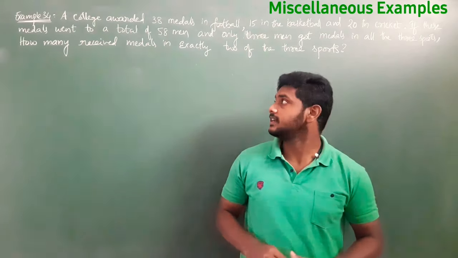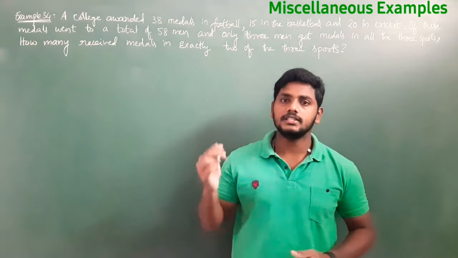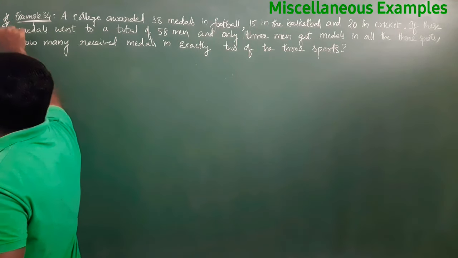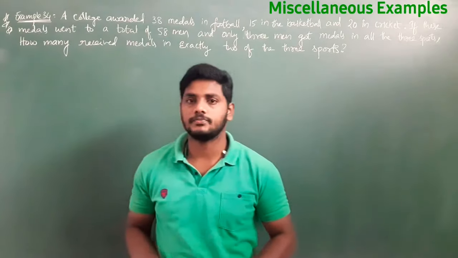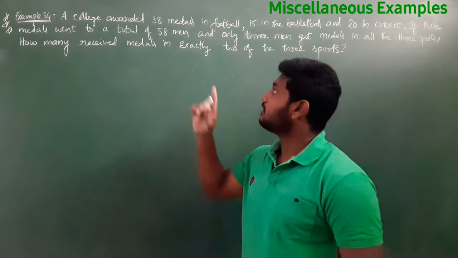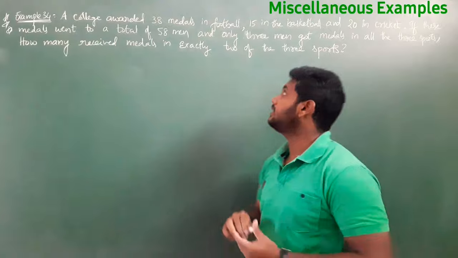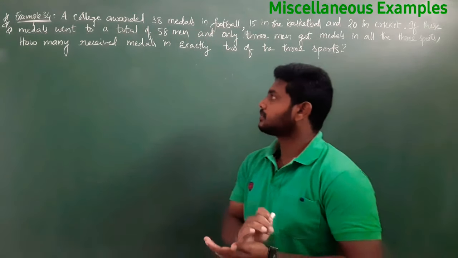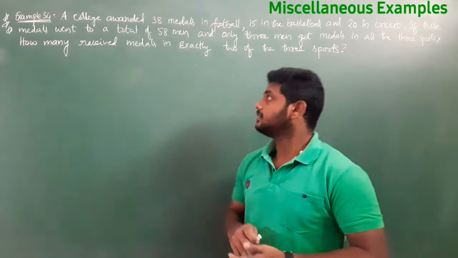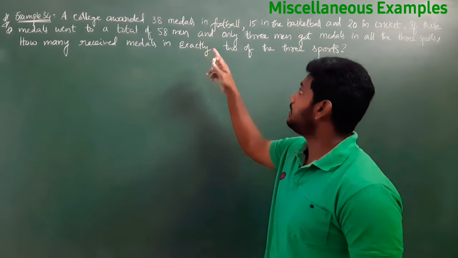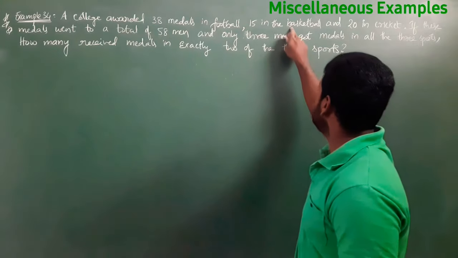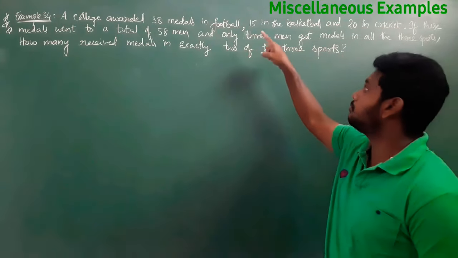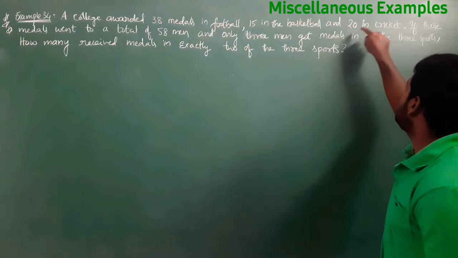See guys, next one is example number 34. This is a very important question when it comes to 3 marks. Let us see the question. A college awarded 38 medals in football, 15 in basketball and 20 in cricket. Maybe some sports event was conducted.